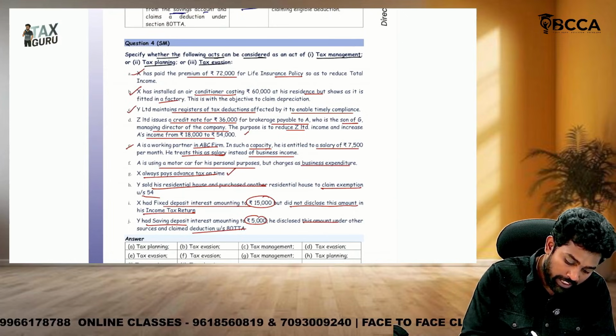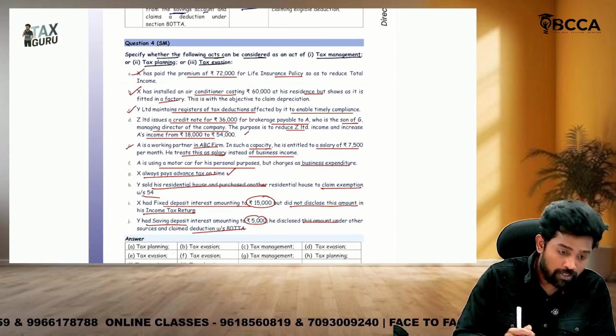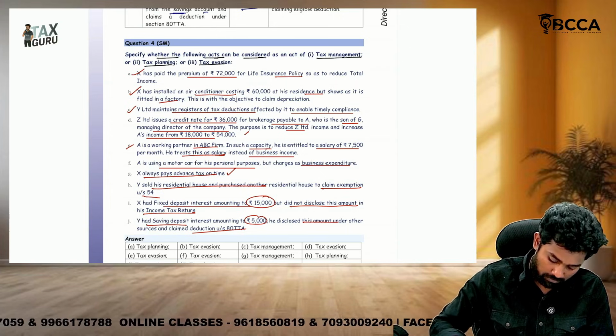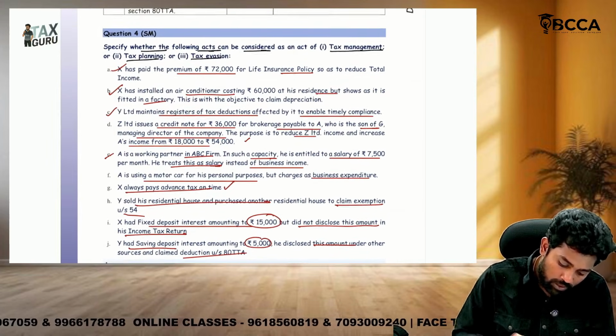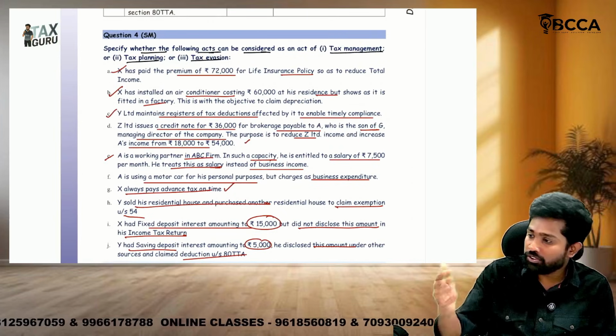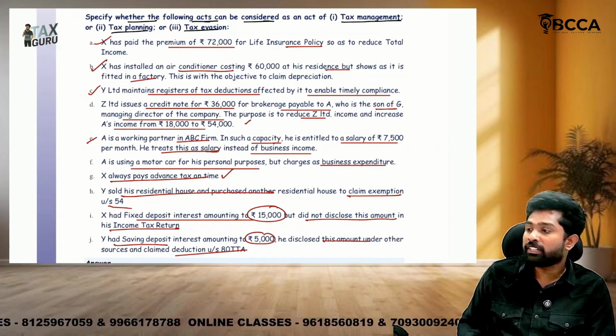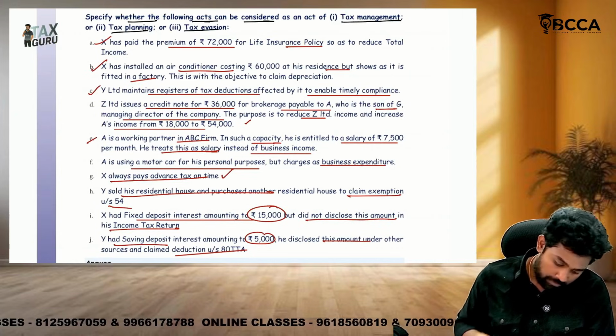We have covered each and every question within 2 hours from the tax planning chapter. State whether the following acts are to be considered as tax management, planning or evasion. Premium paid for life insurance: tax planning. Installed air conditioner in residence but claiming depreciation as factory: tax evasion.